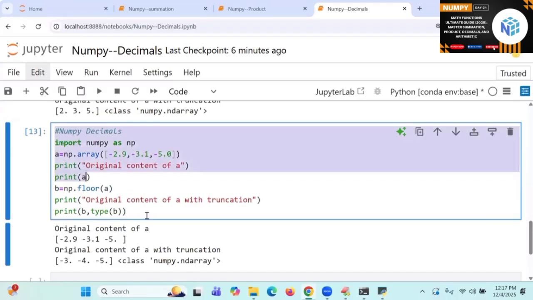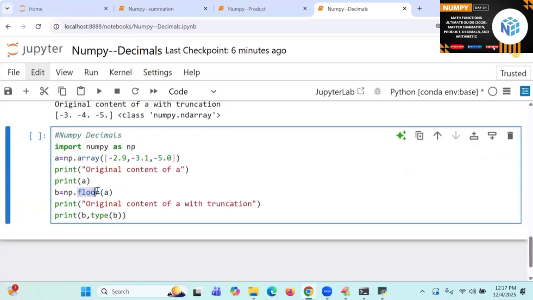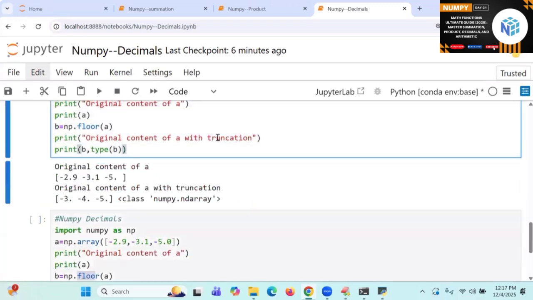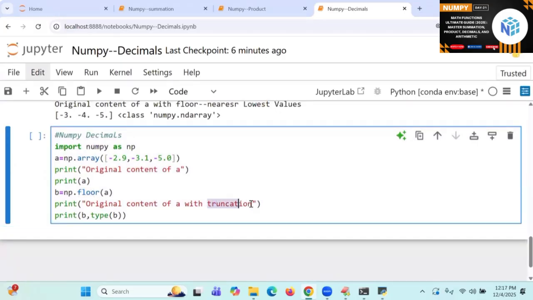Similarly, go to what next? Ceil. Function called ceil. So go to the place. This is with a floor. Floor means nearest lowest value. Okay. This is the nearest lowest value. This is with a ceil. Ceil is known as the nearest highest value.